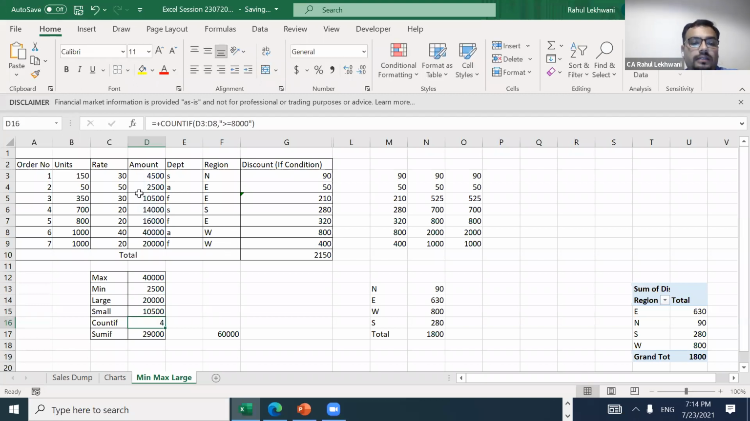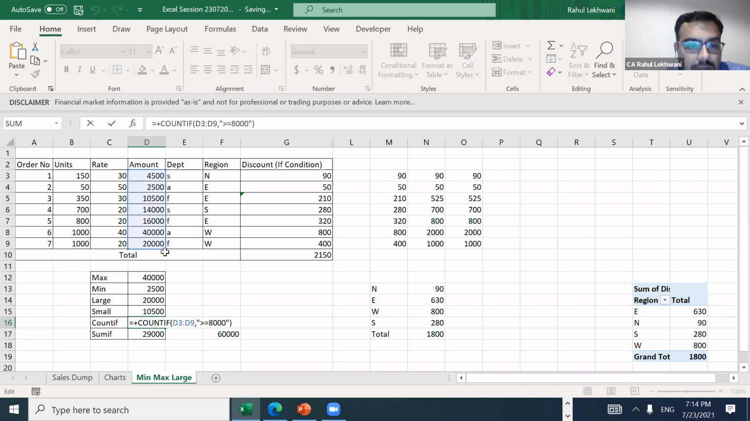Again, if this is order data, I'll just put a COUNTIF where I ask: if the order value is more than maybe 5,000, tell me the number of orders in which the value is more than 5,000. So COUNTIF is something that we can use. COUNTIF, then range, then comma. In inverted commas, you can write ">=5000".